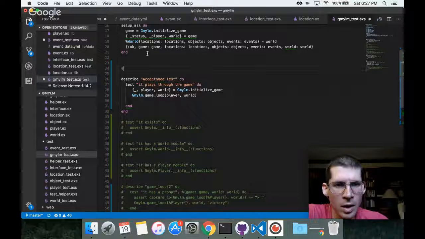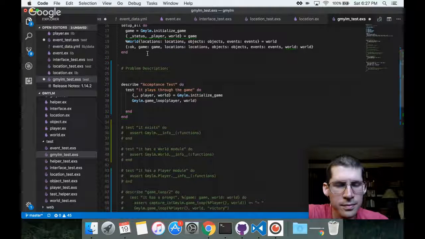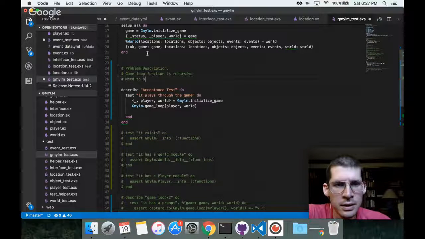All right, so problem description. Game loop function is recursive. Need to be able to pass instructions from within game loop, but I don't know how to describe this problem.